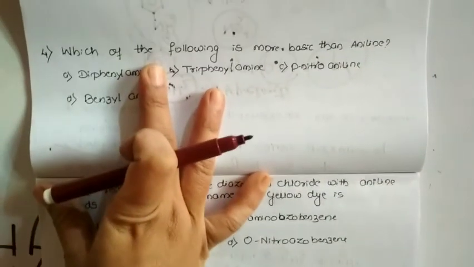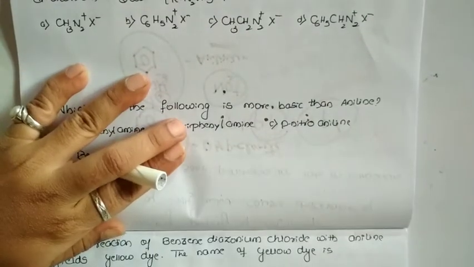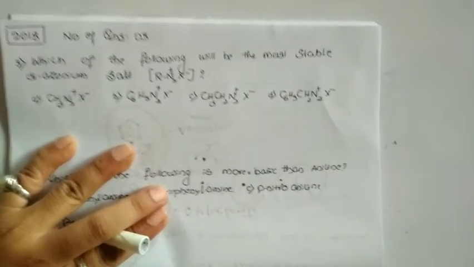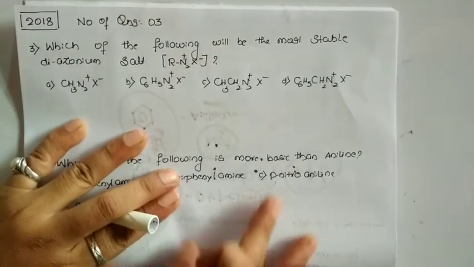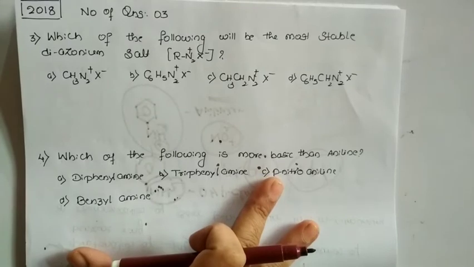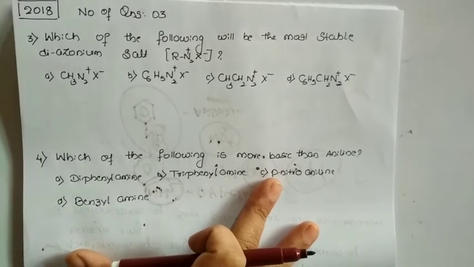2018. You can see here the number of questions asked in 2018 is 3, dear students. So let us take the first question under 2018. Which of the following will be the most stable diazonium salt? Very interesting, very simple question actually.